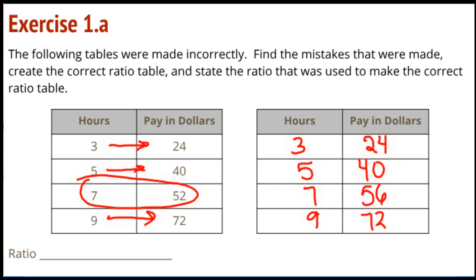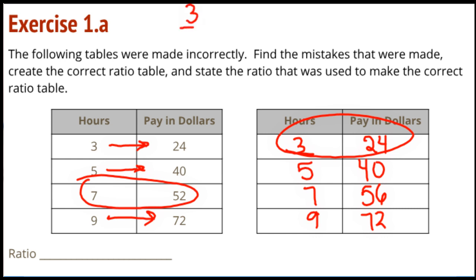Now, the other thing I have to do here is I have to find the ratio value for the table. So I need to write it in the largest possible units. And I'm looking at the 3 and the 24 here, and I'm asking myself, is there anything that I can divide both of these by? Can I do some kind of grouping? And I notice that both of them are divisible by 3.